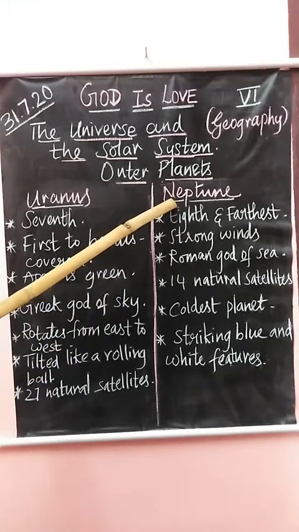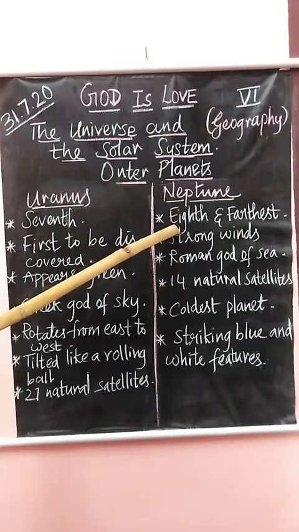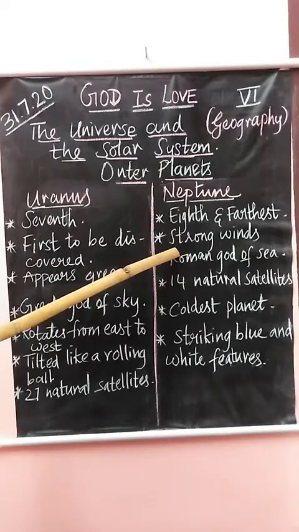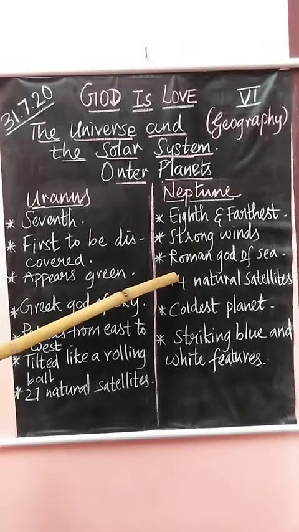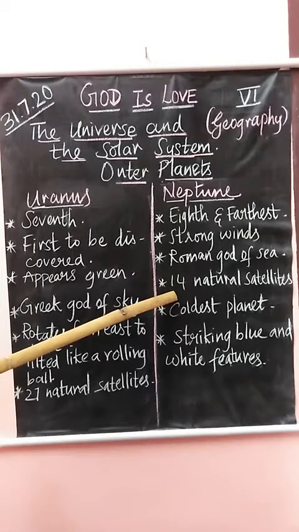The next planet that we saw was Neptune. Neptune is the eighth and farthest planet from the Sun. It has strong winds. Neptune is named after the Roman god of sea. Neptune has 14 natural satellites, of which Triton is the largest.